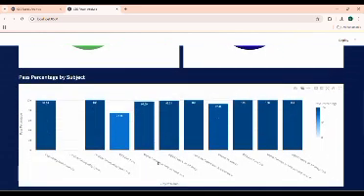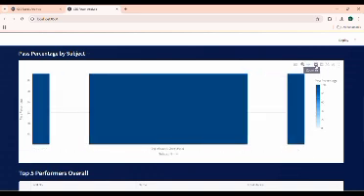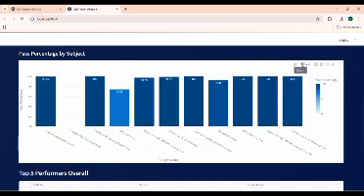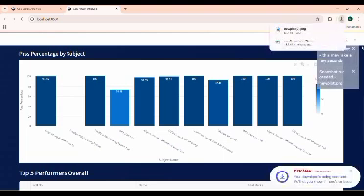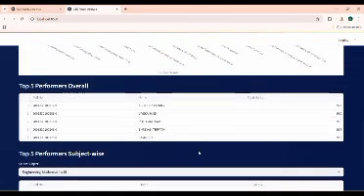Next, we have provided a graph. This is a bar chart in which the pass percentage by subject has been shown. As you can see, in data structures it is 74.48, in engineering mathematics it is 99.66, and so on. You can also zoom this like this, and we can download this also. For example, now it is downloaded here. So the charts can also be downloaded.